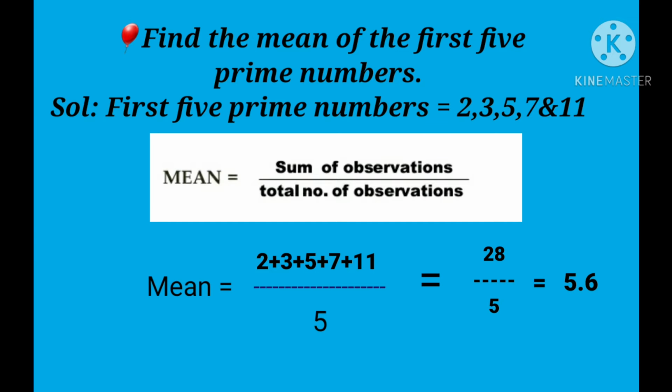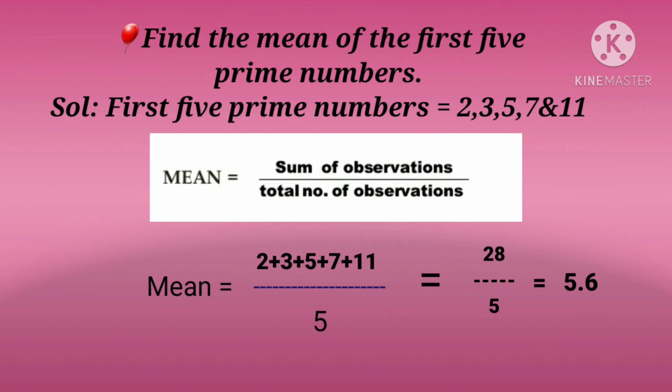Now, let us see one example, children. Look here. Find the mean of the first 5 prime numbers. First we have to write the first 5 prime numbers: 2, 3, 5, 7 and 11. What is the mean formula? Mean is equal to the sum of observations divided by the total number of observations.